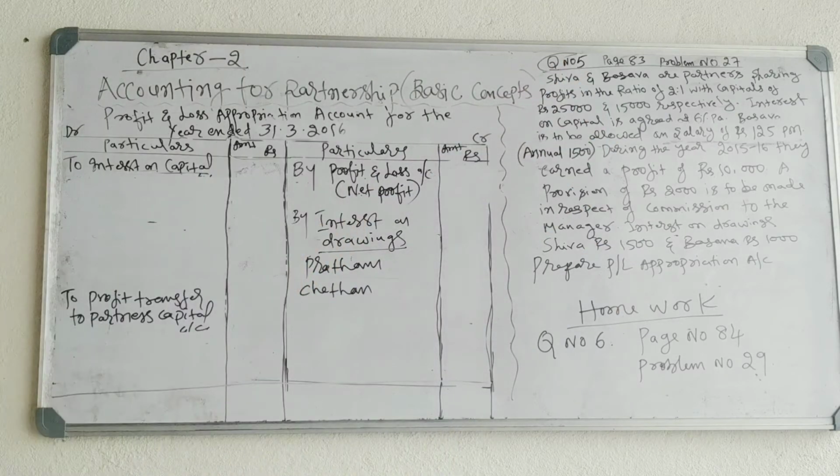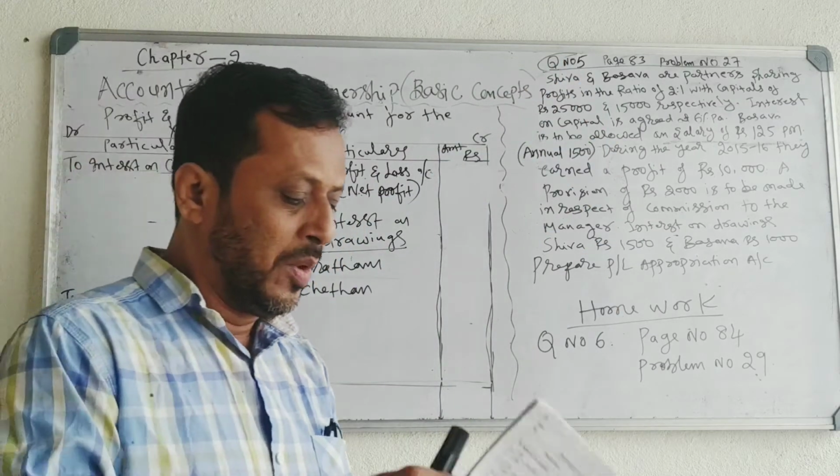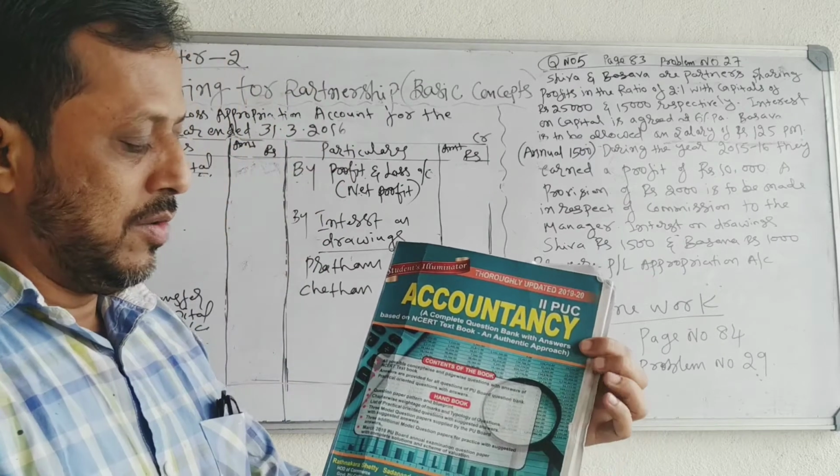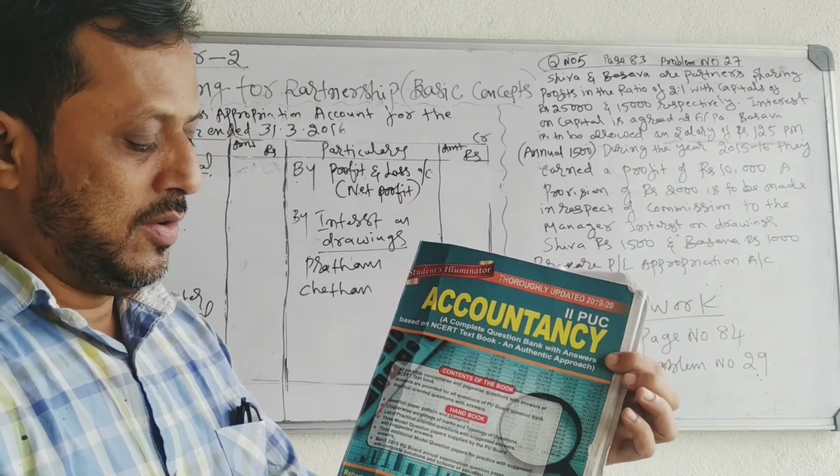I have taken the problem from this book, Accountancy Scanner, second PUC.